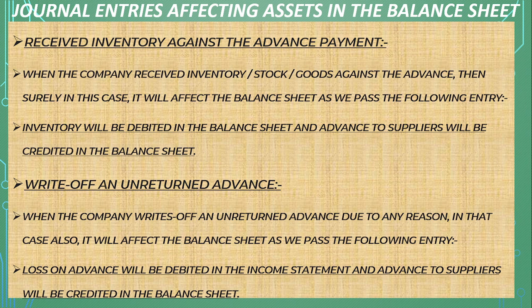Write off an unreturned advance. When the company writes off an unreturned advance due to any reason, in that case also it will affect the balance sheet as we pass the following entry. Loss on advance will be debited in the income statement and advance to suppliers will be credited in the balance sheet.